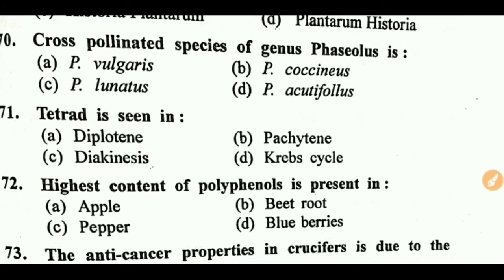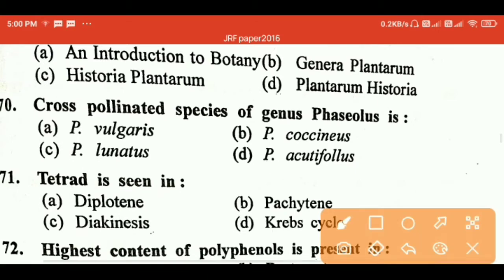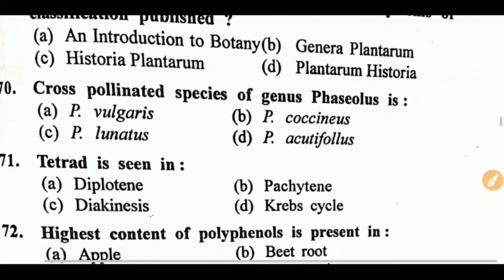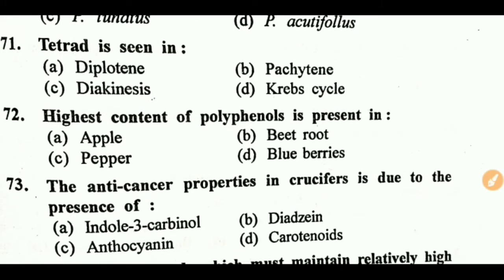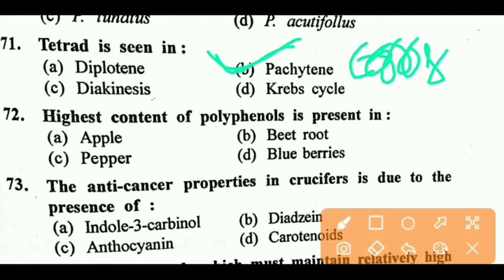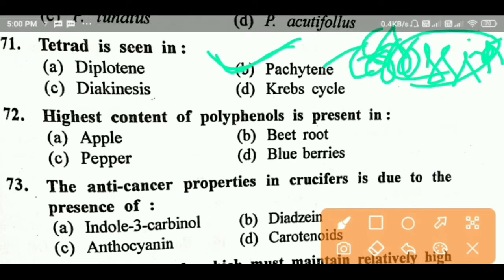Cross pollinated species of genus Phaseolus. Right answer is B, Phaseolus coccinus. Next question. Tetrad is seen in. Right answer is B, Pachytene, and crossing over is also seen at the Pachytene stage, also tetrad. Next question.